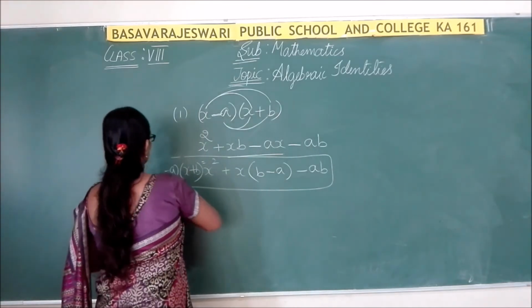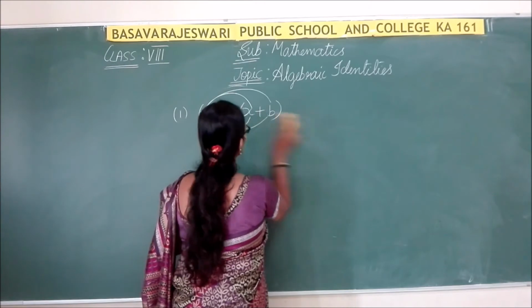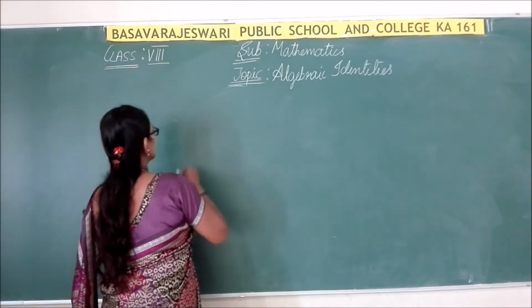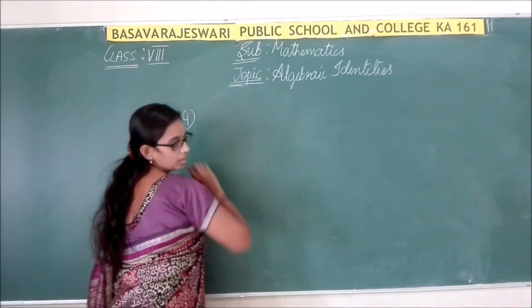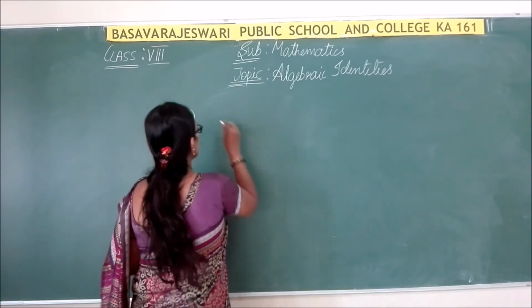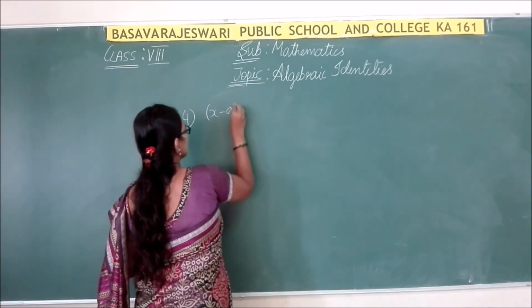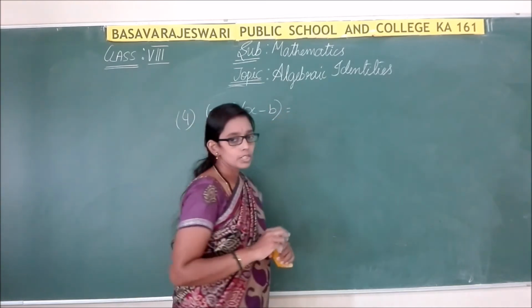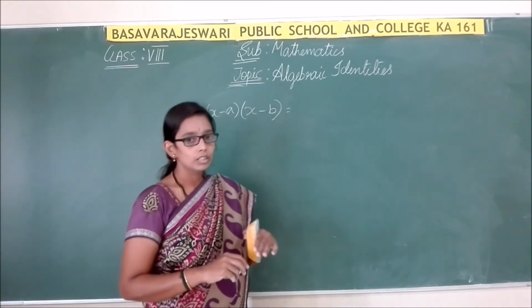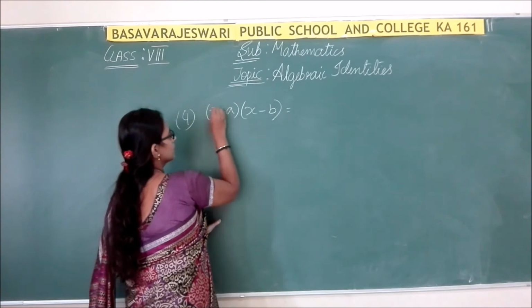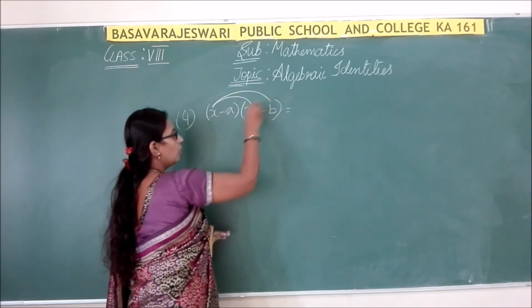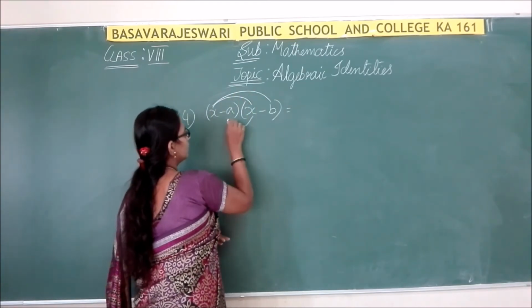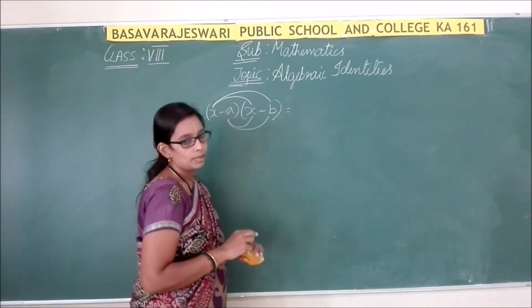So now let us discuss the next identity, the fourth identity. Here we have x minus a into x minus b. Same procedure follows what we have followed for all the three identities. So x into x, x into minus b, minus a into x, minus a into minus b.